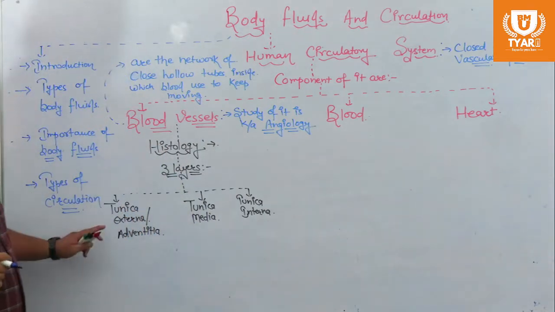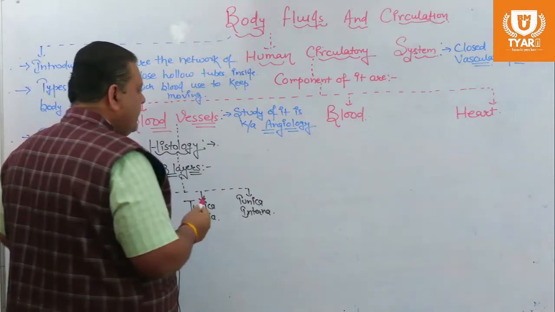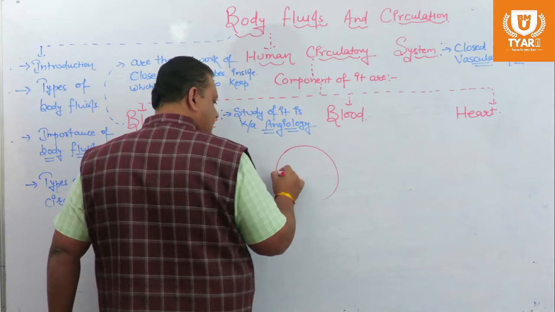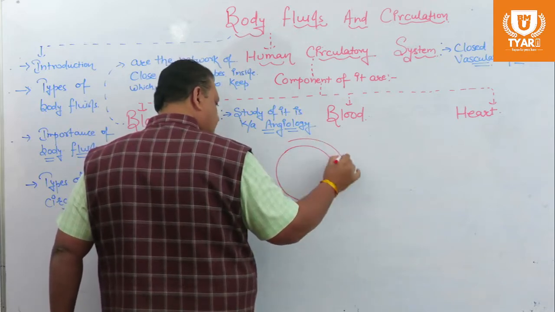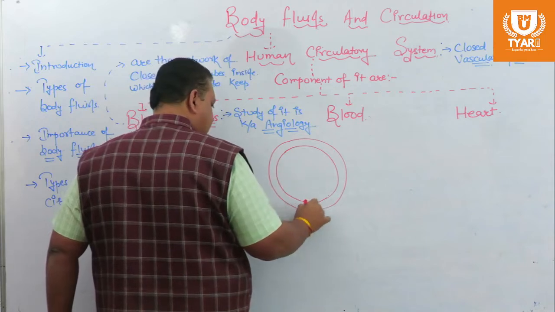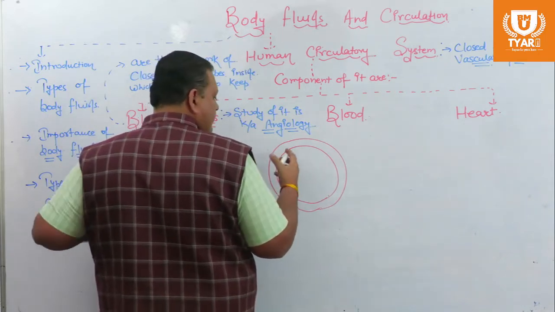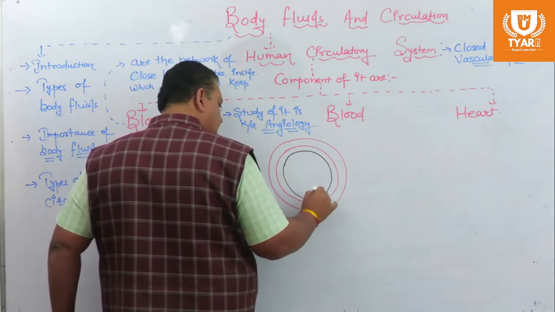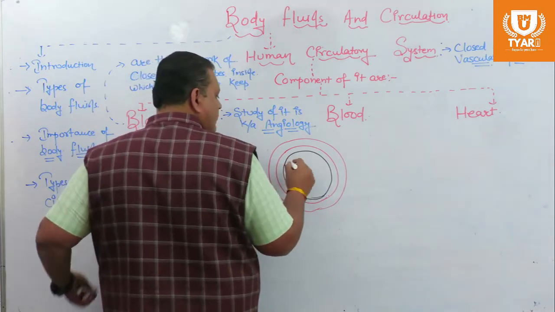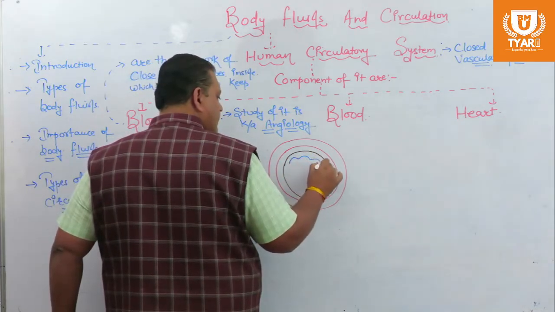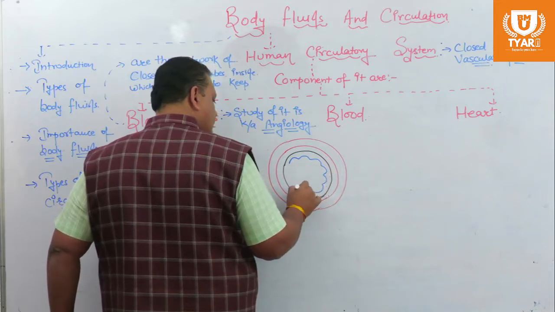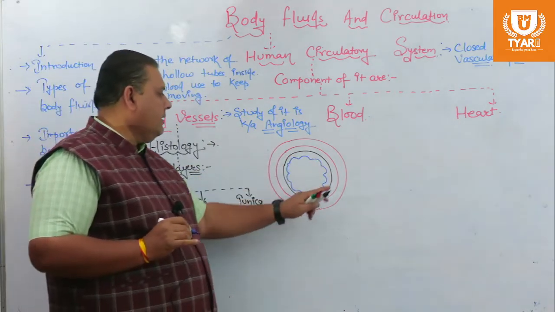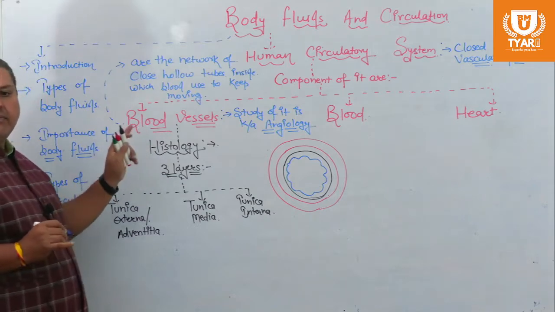If we look at the microscopic structure, these three layers are present inside the blood vessels.